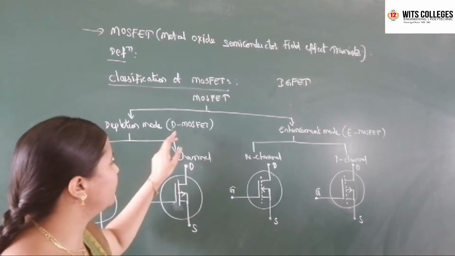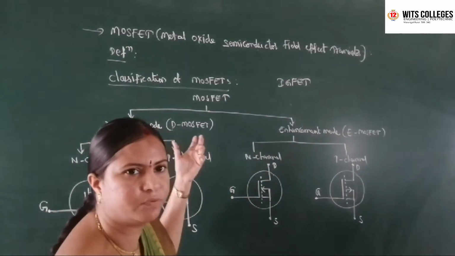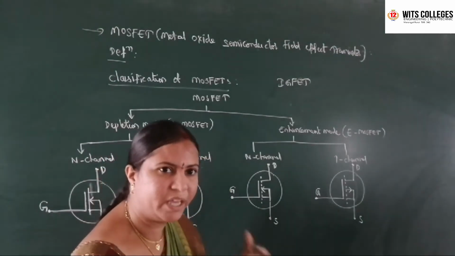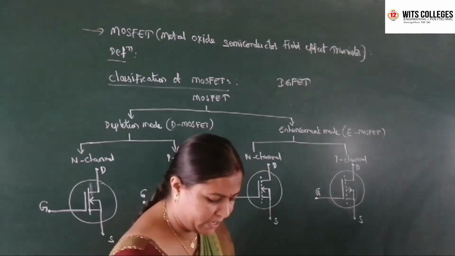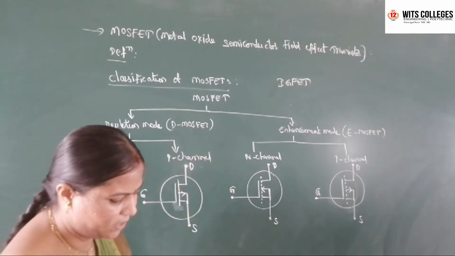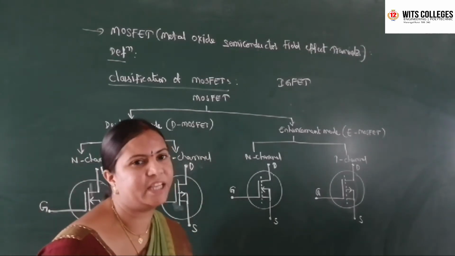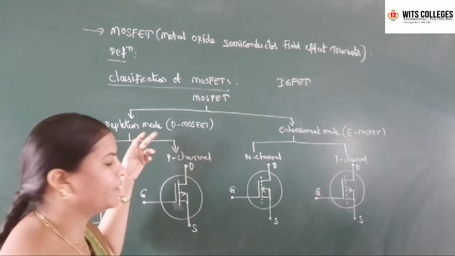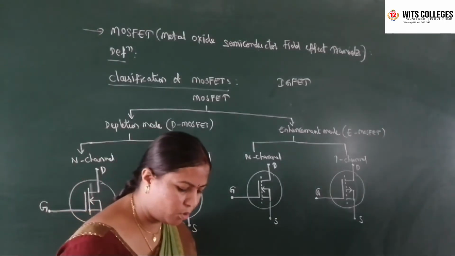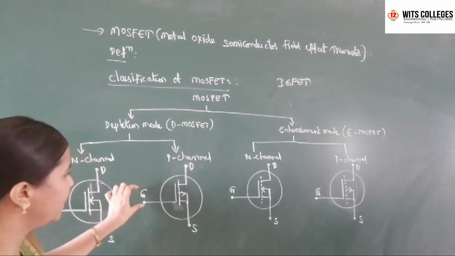Coming to the definition, why do we name them depletion MOSFET and enhancement MOSFET? In depletion MOSFET the drain current is going to be decreased. In enhancement MOSFET the drain current is going to be increased. The depletion MOSFET can be operated in both depletion mode and enhancement mode by changing the polarities at the gate terminal.